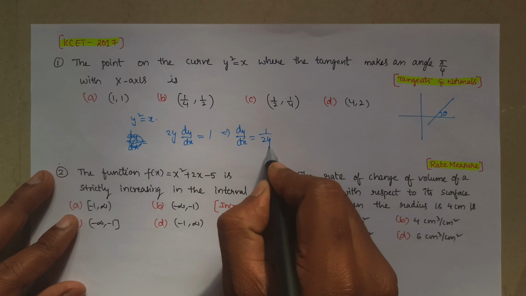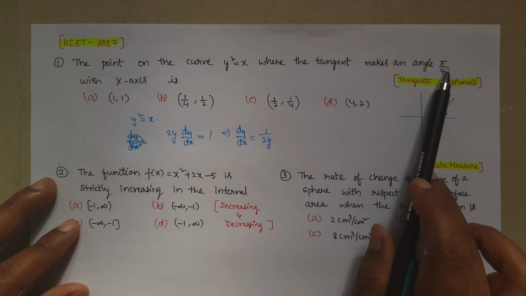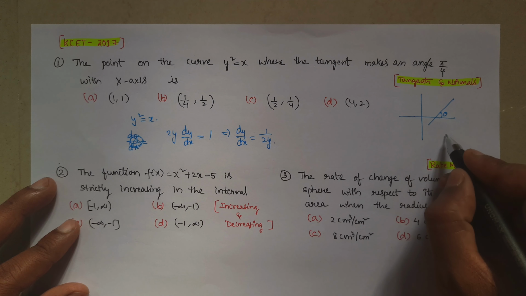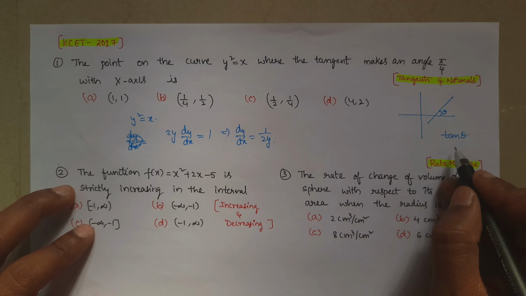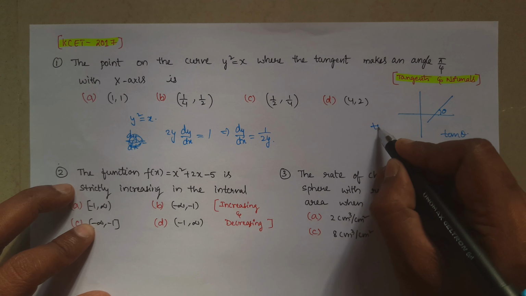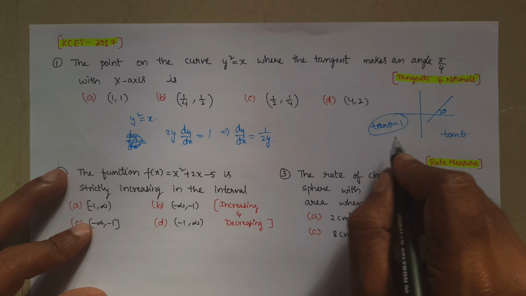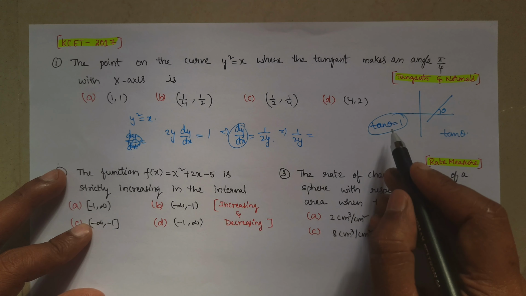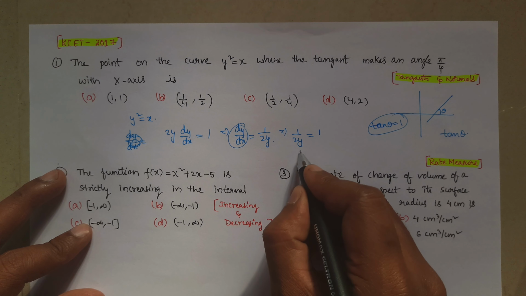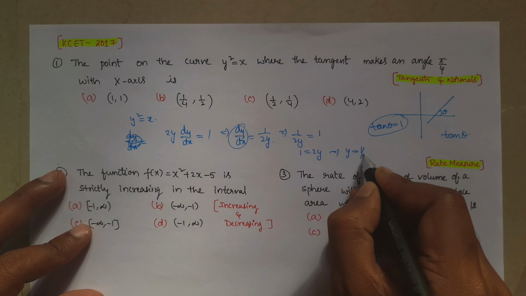So 1 by 2y. Now as they told that it makes an angle pi by 4, and generally slope we will consider as tan theta. That means as they given angle theta is equal to pi by 4, tan theta is equal to 1. That is nothing but dy by dx. That means 1 by 2y is equal to dy by dx, whose value is 1. So 1 is equal to 2y, nothing but y is equal to 1 by 2.